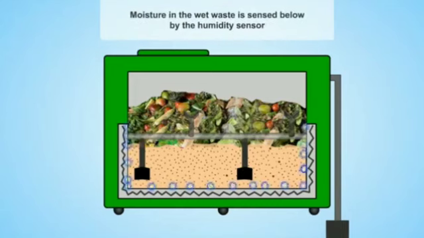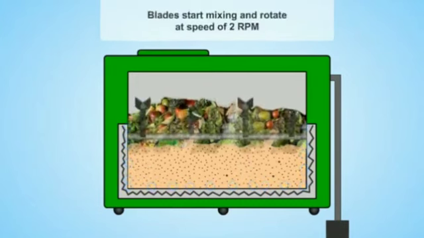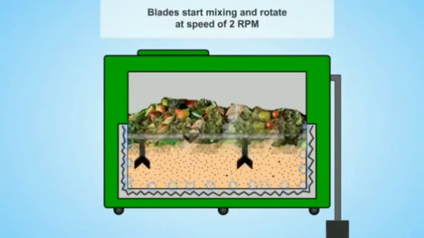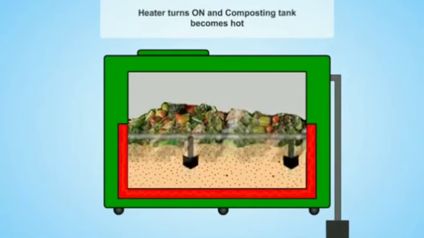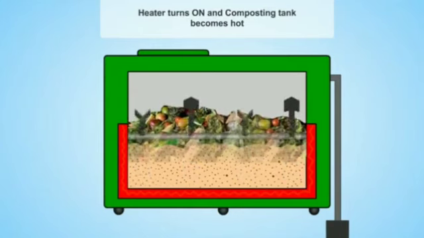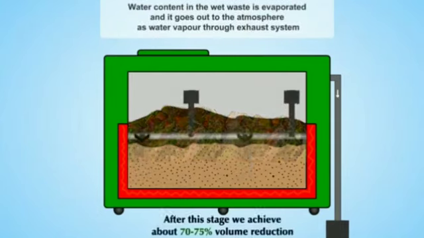Let's see what's happening inside the chamber. The humidity sensor senses the moisture in the chamber. The blades start mixing and rotate at a speed of 2 rpm. The heater turns on and the composting tank becomes hot. Water content in the wet waste is evaporated and goes out through the exhaust system. After this stage, we achieve about 70 to 75% volume reduction.